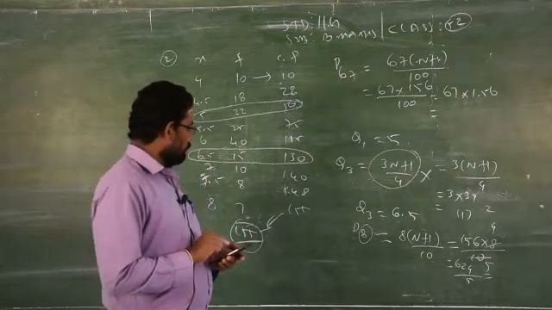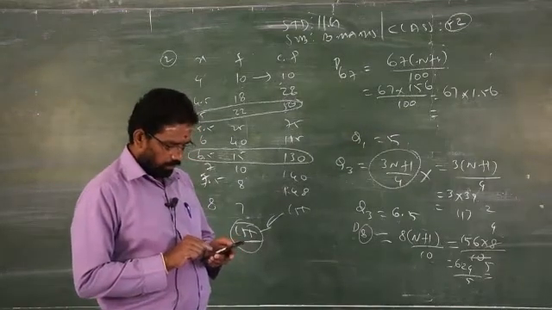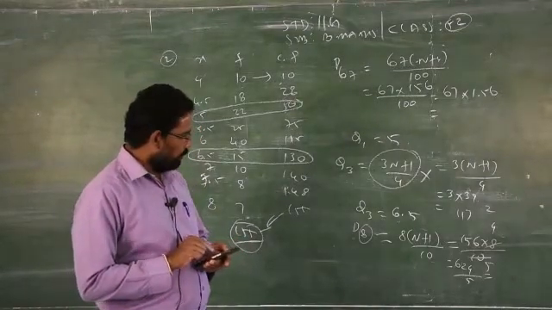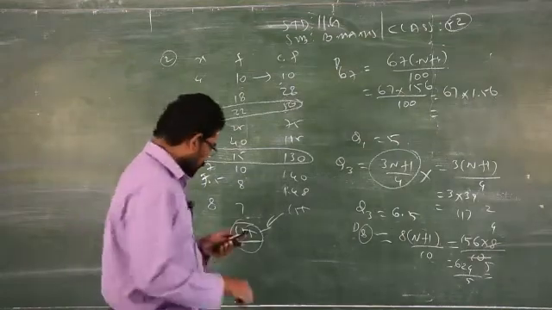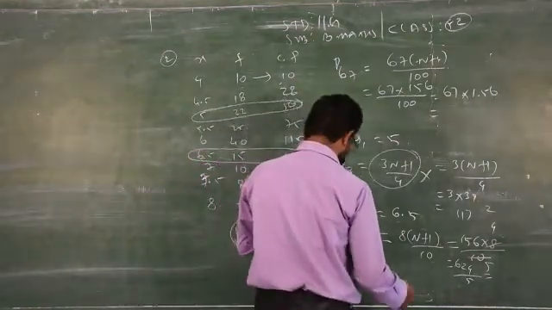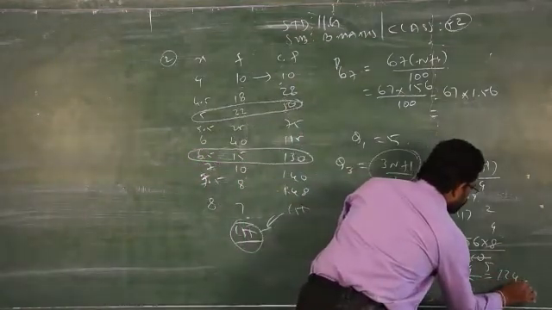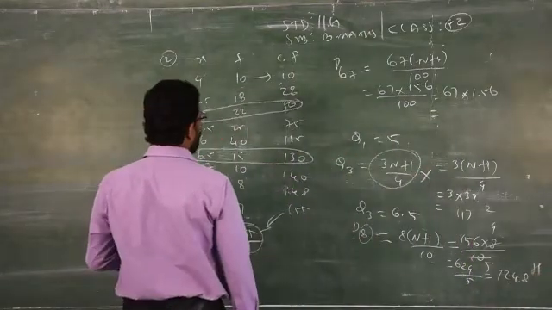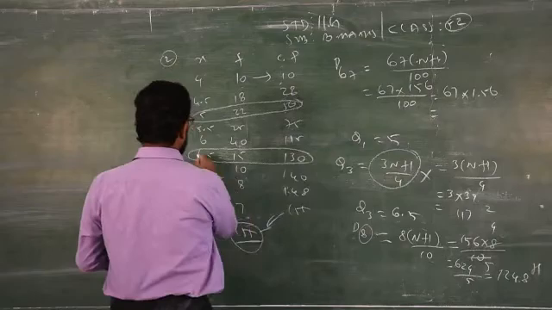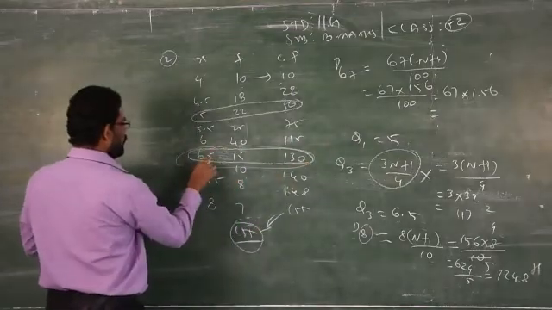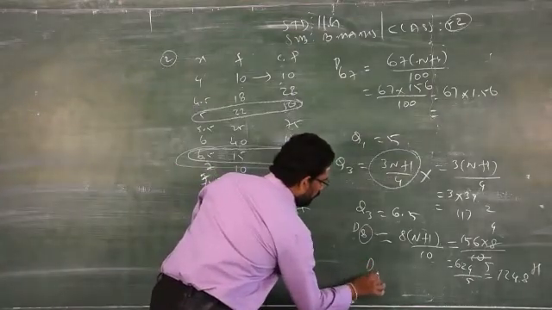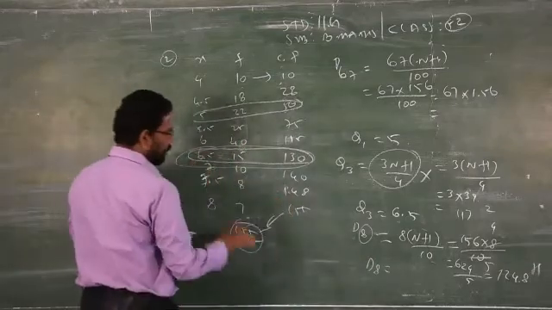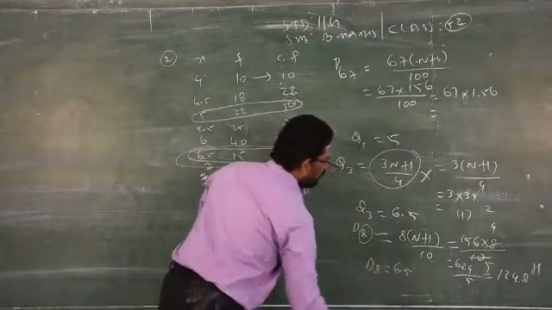So what is given? 624 by 5, which will give you 124.8. So 124, where will 124 come? Same category. Here will come 124. So what will be the answer? D8 is how much? 6.5. Clear.